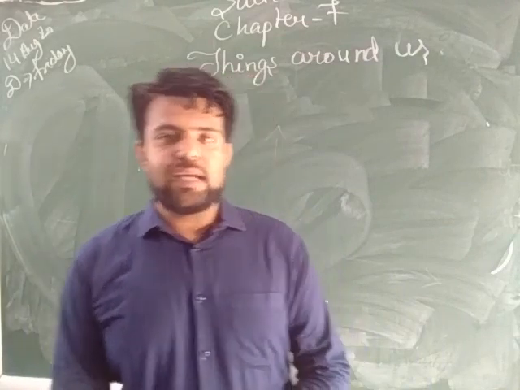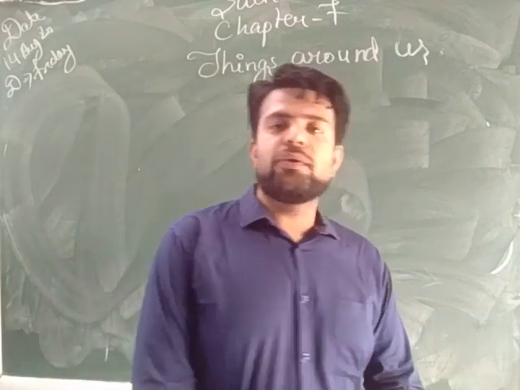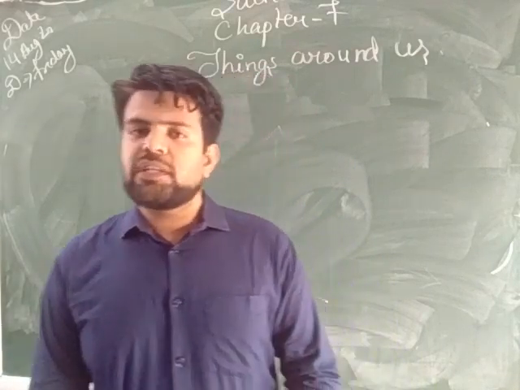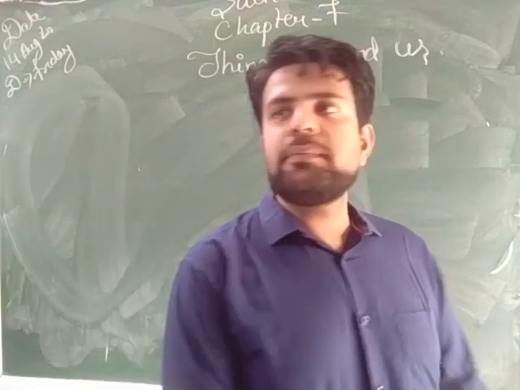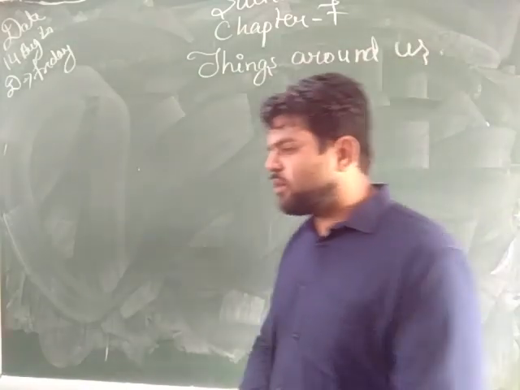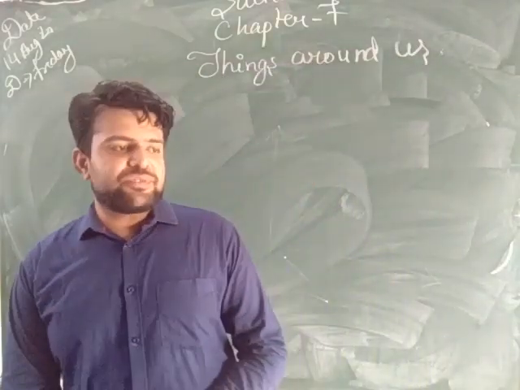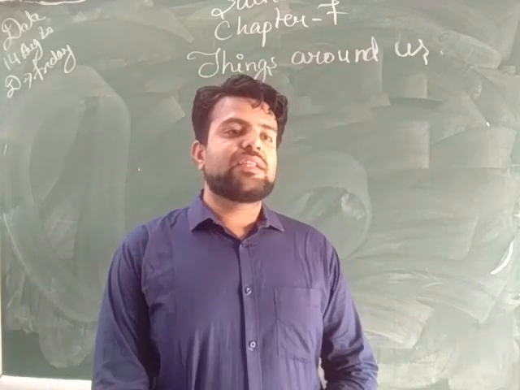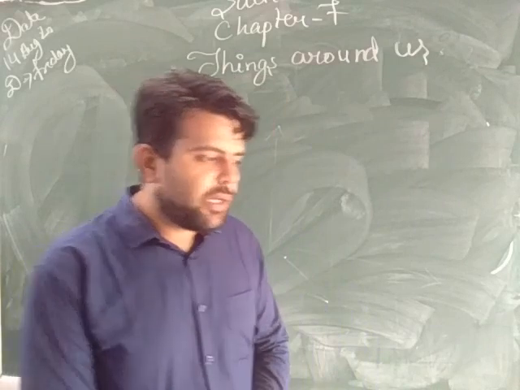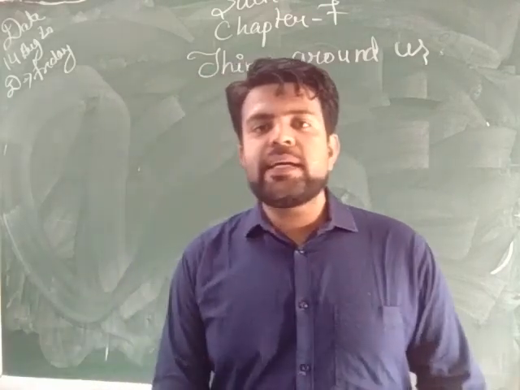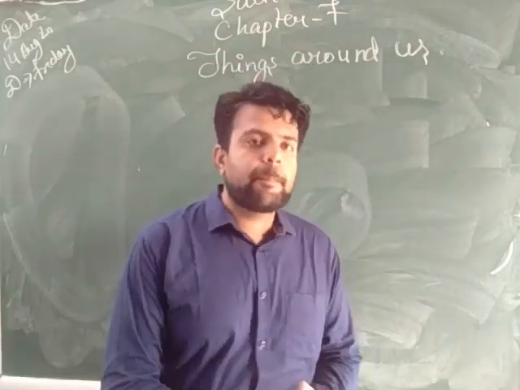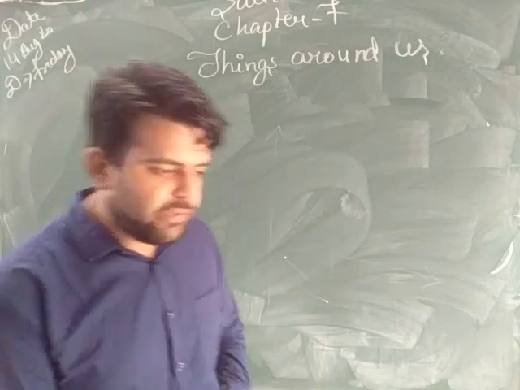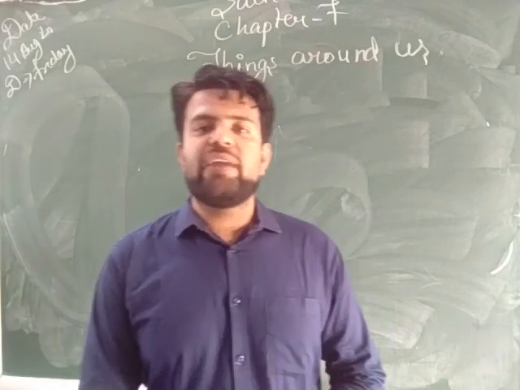Okay, in the last class, we studied the various characteristics of living organisms. What were they? Living things are made up of cells, living things can reproduce, living things respire, living things grow. So these were some of the basic characteristics of living organisms. After that, we learned the difference between living and non-living components of the environment.